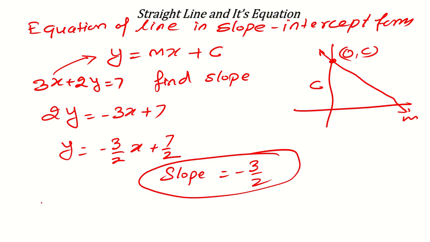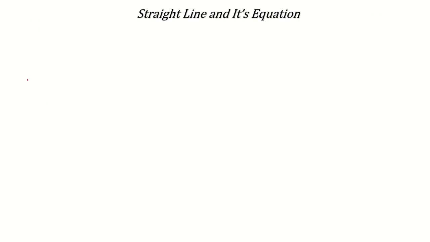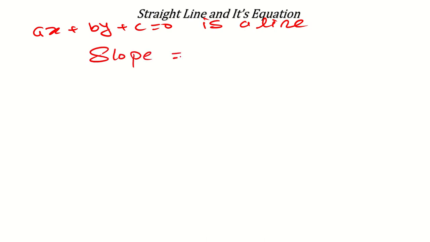Now another type of question can be to find the equation of a line which is perpendicular or parallel to another given line. So if ax plus by plus c is equal to 0 is a line, then what will be its slope? Its slope will be equal to minus a over b. How minus a over b? Please try to understand this, and if you have any problem, write in the comment. The slope of this line will be minus a over b.